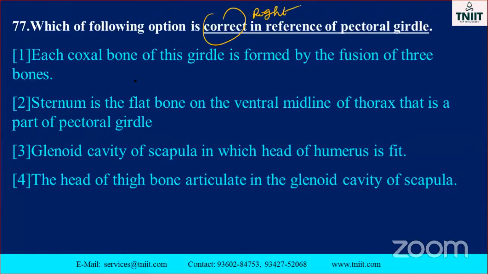Okay. Option is there: each coaxial bone of this girdle is formed by the fusion of 3 bones. Coaxial bone, no. Sternum is the flat bone. Sternum is a flat bone on the ventral middle line of the thorax. Okay, that is a part of the thorax, but it is not a pectoral girdle. Pectoral girdle is the shoulder bone connected with this one.